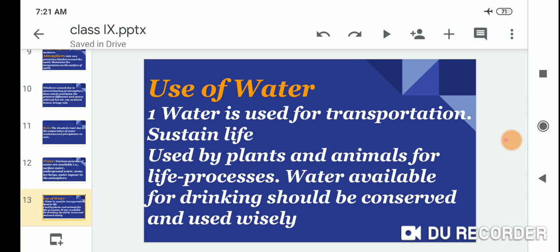First, water is used for transpiration, to sustain life, used by plants and animals for life processes. Water available for drinking should be conserved and used wisely.